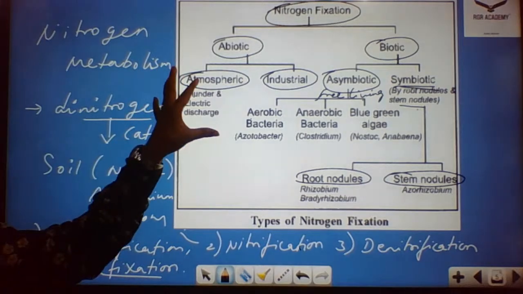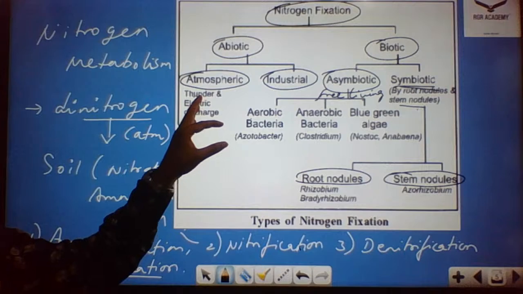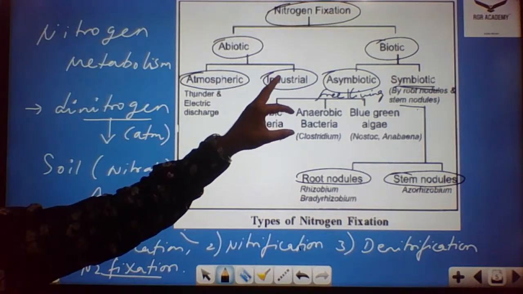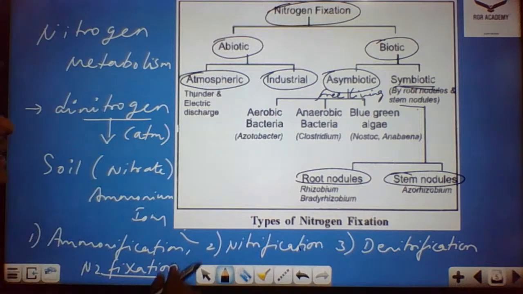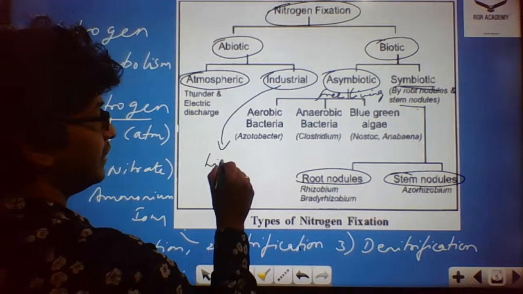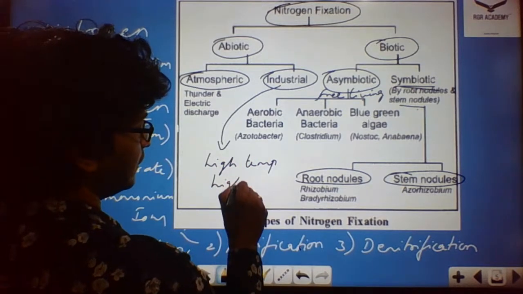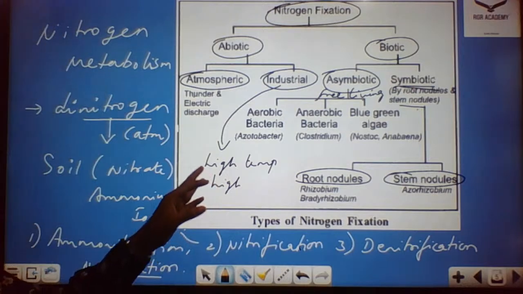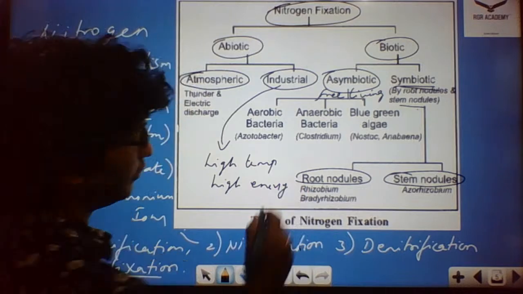Now what we're going to discuss is, we discussed first about the abiotic, the atmospheric, and the industrial sector. As far as the industrial part is concerned, I told you the industrial way of fixing nitrogen requires high temperature first, and it also requires a high amount of energy. It requires more amount of energy.